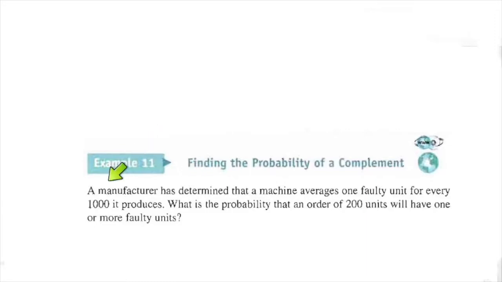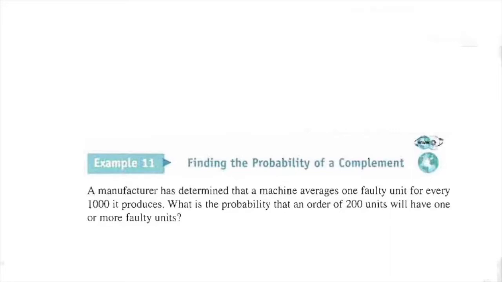We have a manufacturer that determined the average of getting one faulty unit for every 1,000. So what is the probability of getting a faulty unit if you were getting 1,000 units? It's 1 over 1,000. That's the probability.